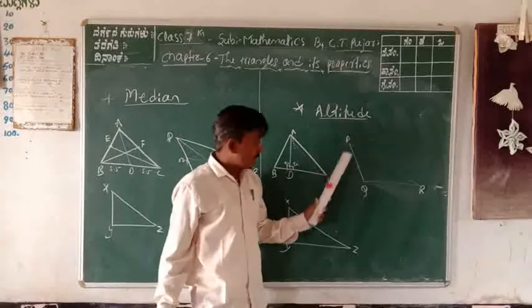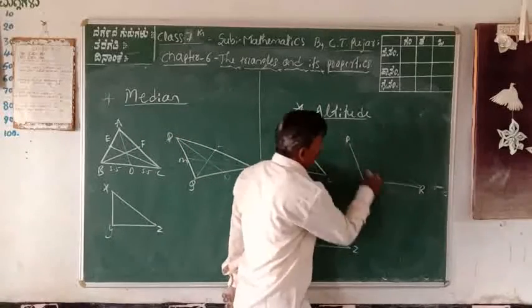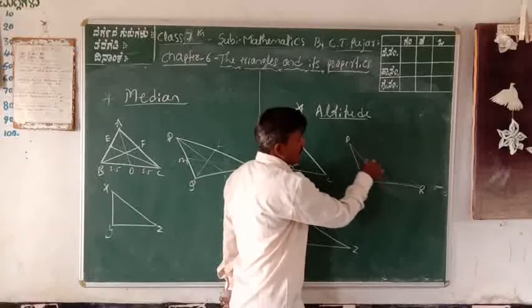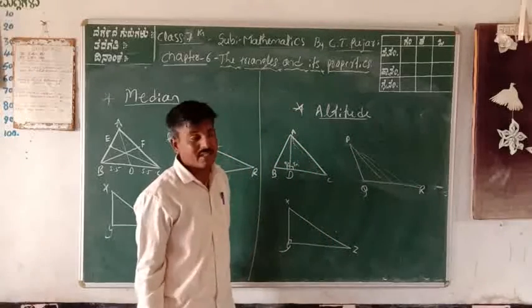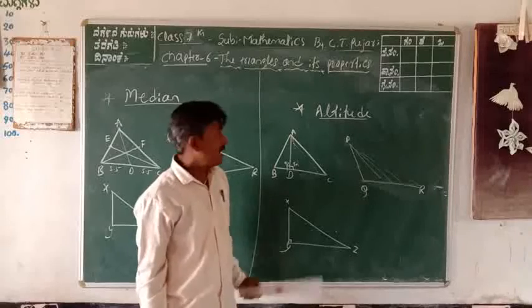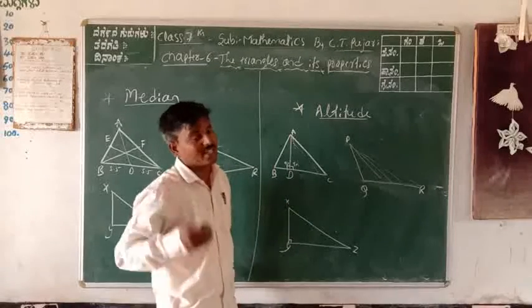Okay, in triangle PQR, taking QR here, you can take this line and this line, but these are not perpendicular heights. These are not altitudes, because you must take the perpendicular height or shortest distance.